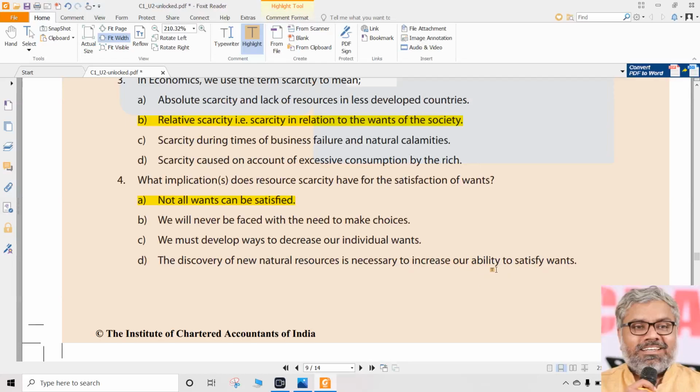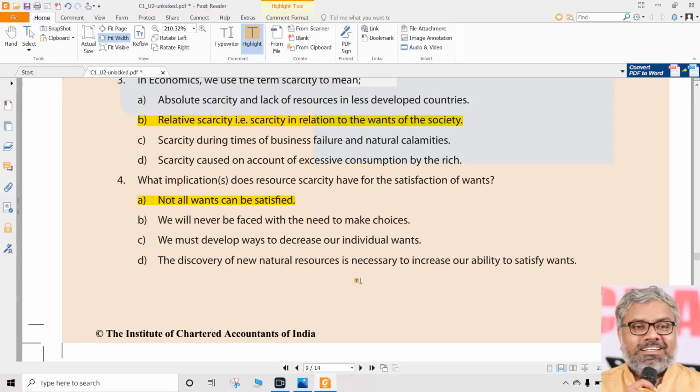Still your wants will always be more, still the resources will always be less, because wants are unlimited, resources are limited. Just because you have some new natural resources does not mean the central economic problem is solved. It will never be solved. The central economic problem, the basic problem of any society, where the wants are unlimited but resources are limited, can never be solved. Economics also will not solve that.